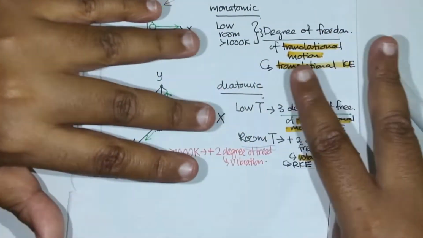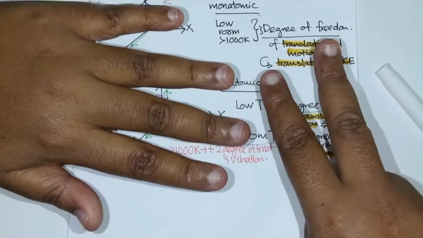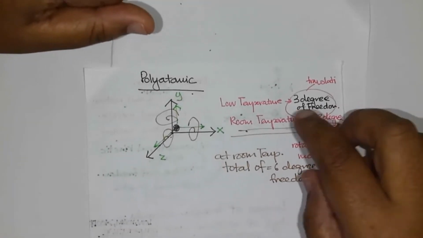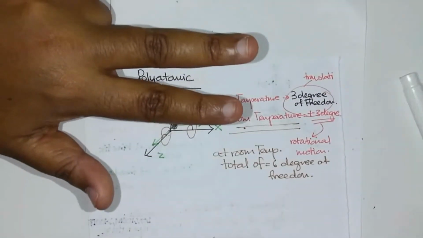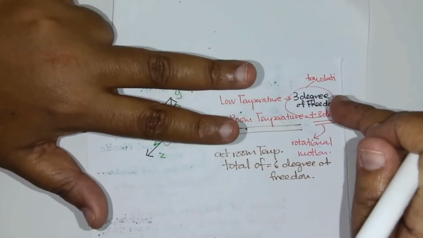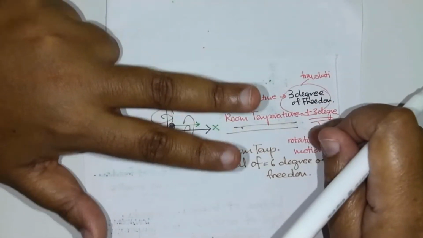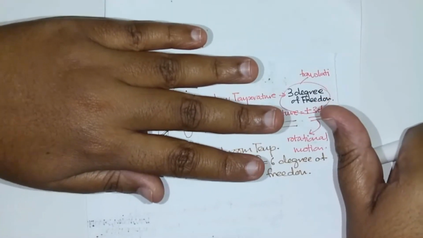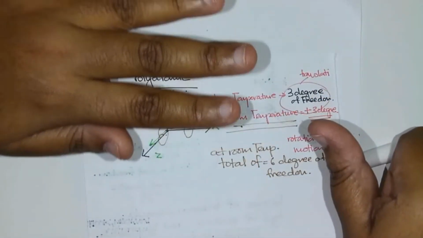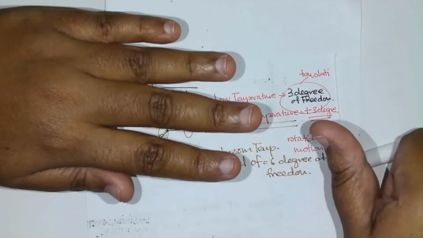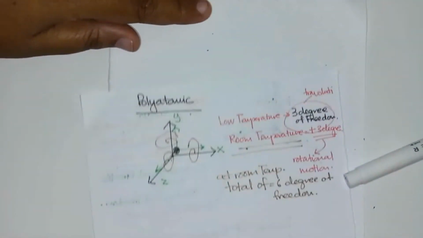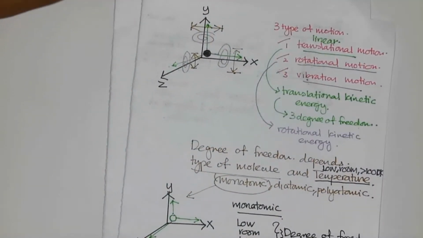For polyatomic, low temperature has 3 translational, then at room temperature plus another 3, so altogether 6. So this is what degrees of freedom means.